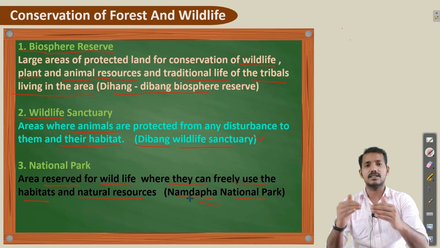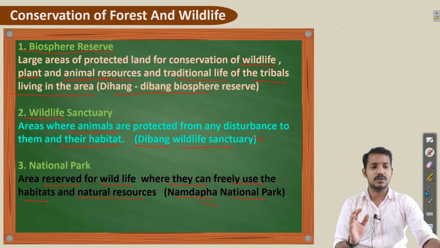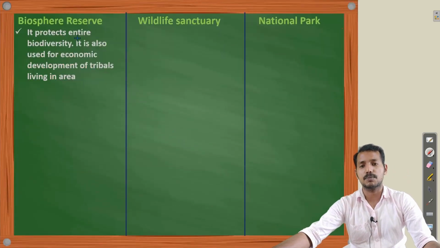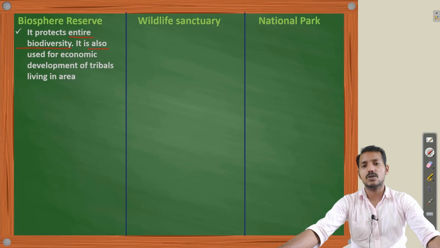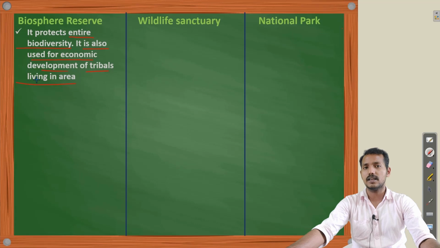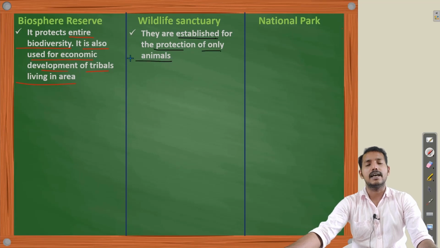Okay, now let's compare these protected areas in detail so that you will get a clear idea of the differences and similarities of these areas. I told you that a biosphere reserve protects the entire biodiversity, not only wildlife. It is also used for economic development of the tribals living in that area. That means it protects entire life, not only plants and animals, while wildlife sanctuaries are established for the protection of only animals.